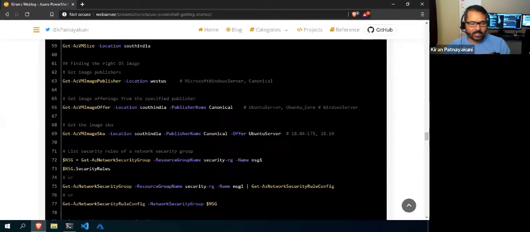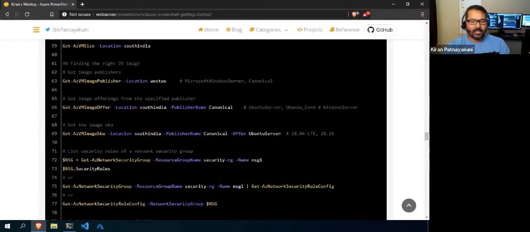So each publisher will show some offerings. If it is the Windows side, I'm looking for the Windows Server offerings. If it is from the Linux Ubuntu side, I'll get Ubuntu Server or Ubuntu Core or some others. These are only examples that I took; there are many offerings. Again, from those offerings, I should get the SKU, meaning the version.